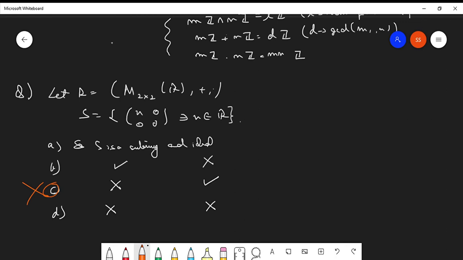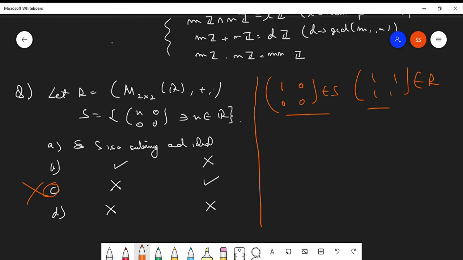What can you do about the other two? Let us first check whether this is an ideal or not. Suppose you take the matrix with 1 0 0 0 from S and the matrix 1 1 1 1 from R. What will the product be? It will be 1 times 1 and 0 times 0, so the first entry is 1 and the rest will be 0. The resulting matrix does not belong to S. That means it won't be an ideal. So this option is also cancelled out.